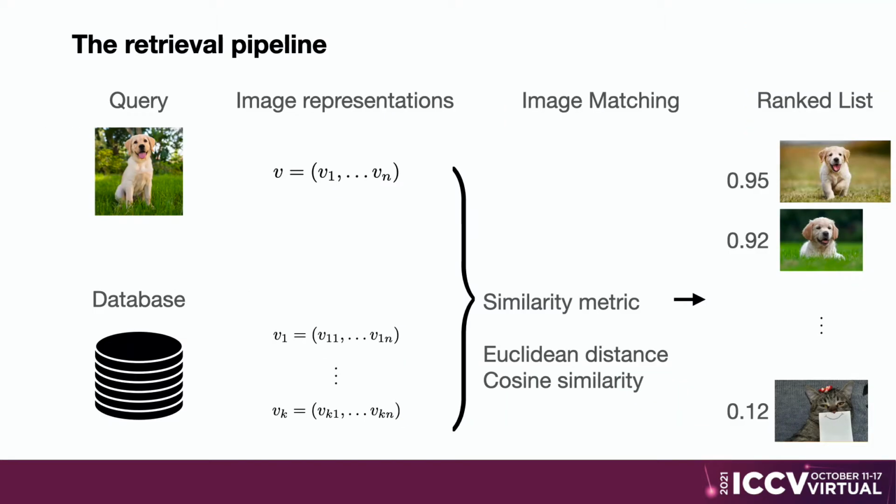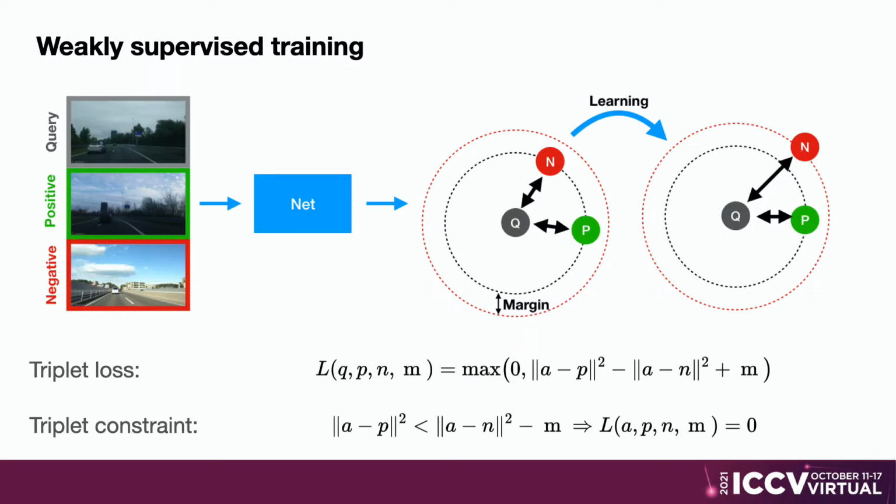Images are embedded as compact vector representations, either using handcrafted features or convolutional neural networks. The vector representations are constructed such that similar items are close and dissimilar items are far apart in latent space. Recently, learned image embeddings have shown superior performance to handcrafted ones. The triplet loss is often used to train these image embeddings.